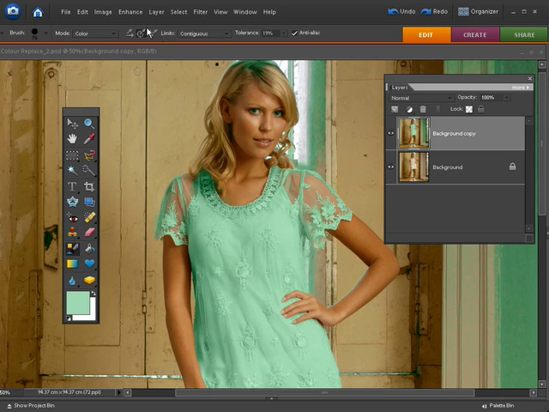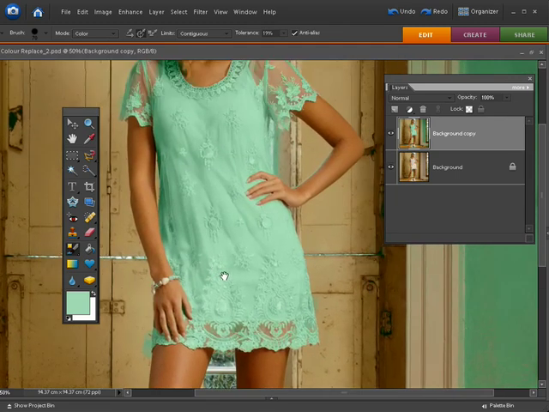So far we've used the color replace command to select the dress and change it from one hue to another. We've then mopped up any bits that missed using the color replacement brush, and we've also got rid of some of the highlights there that weren't adjusted by the other two tools using an ordinary brush and a darken blending mode. So we've pretty much got the dress selected there now. As you can see, we've got semi-transparent bits showing the skin colour through, which it would do of course.